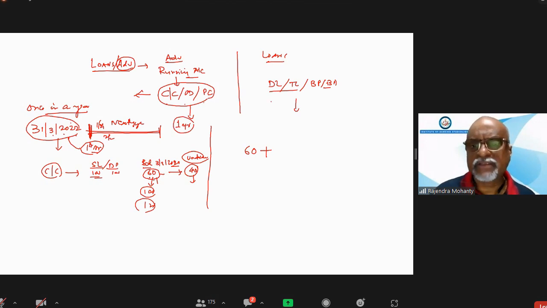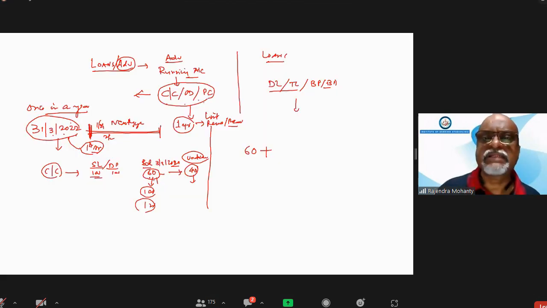They are not sanctioned for 3 years, 5 years, or 10 years, because every year after sanctioning, the limits are renewed or reviewed. So it is considered that CC/OD and PC are sanctioned for a period of 1 year only.